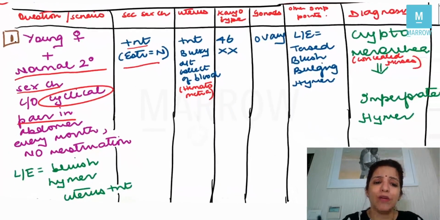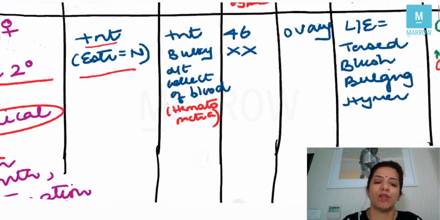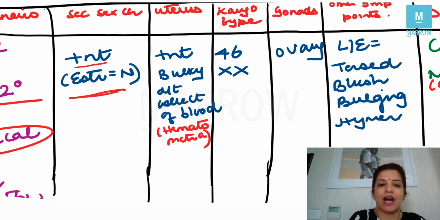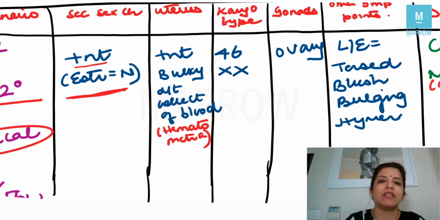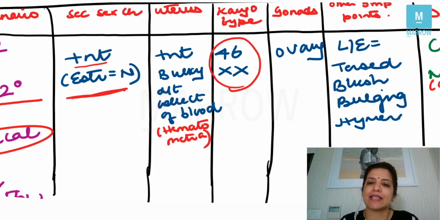Then the question will tell you that the uterus is present, and furthermore what you have to remember is that in these cases the uterus is bulky, and I'll tell you why it is bulky. It is because of the collection of blood that is called hematometra. Now, because secondary sexual characteristics are normal, that means estrogen is normal, and that means she's a normal female, and so her karyotype is 46XX.